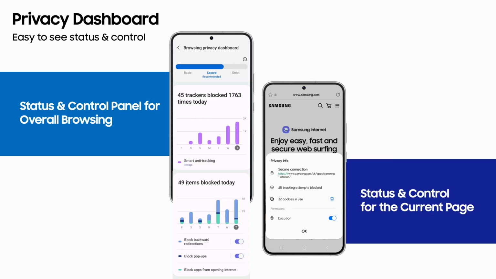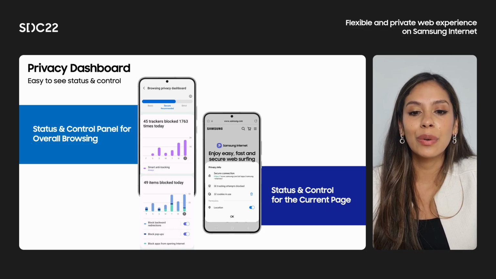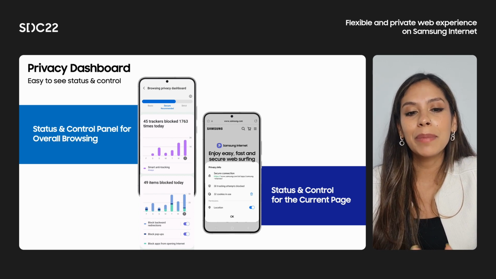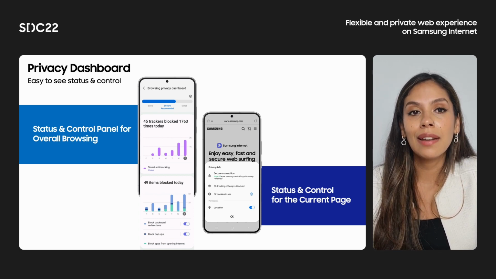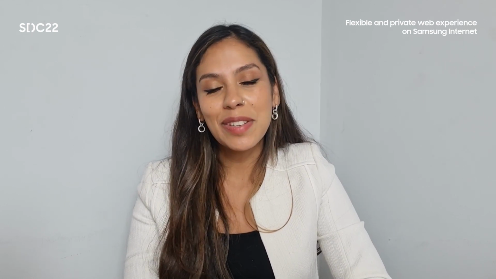To have easier access to every privacy feature and control per web page, we also provide a privacy panel when you click the lock icon in the URL bar. In the panel, you can easily see how many trackers or cookies are in use, which permissions are allowed for the website, and more. And with this, I hope that you have a better idea about what you can do with your browser as a user and of course as a developer.